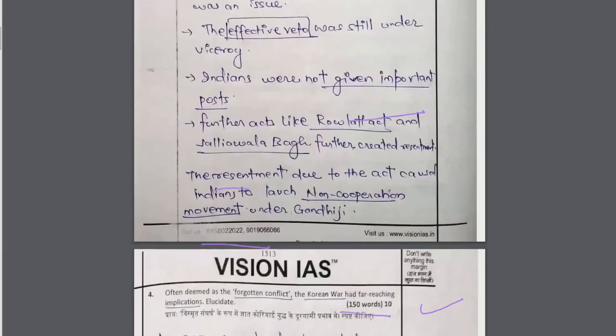The veto power, as we see, is with the president now. At that time the veto power was with the viceroy, and he could veto any bill from the provincial legislatures or the central government. Indians were not given important posts, because the British wanted to control the important positions so decisions could be taken easily. Further, acts like the Rowlatt Act and Jallianwala Bagh created resentment. The Rowlatt Act is also called the Black Act. Freedom of the press was taken away, and if anybody protested against the government, they could be put behind bars without court trial. So the writ of habeas corpus was dissolved.